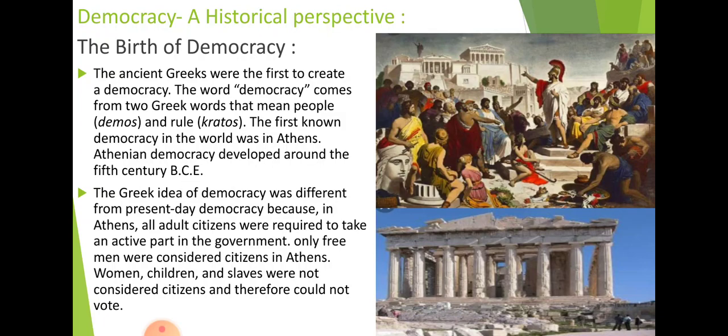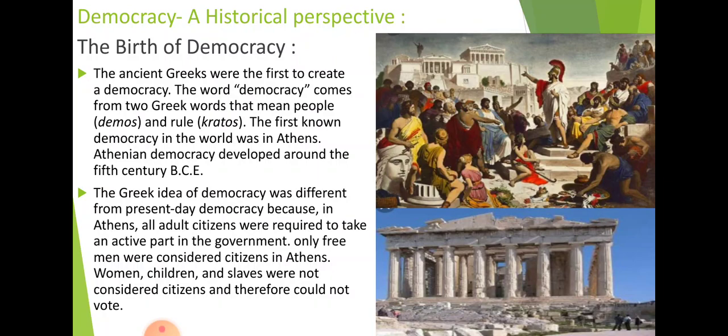So this word was firstly used by the Athenians, or we can say the people of Athens. They used this particular word in their time, mentioned in the 5th century, which was the time when they used this particular form of government, democracy.